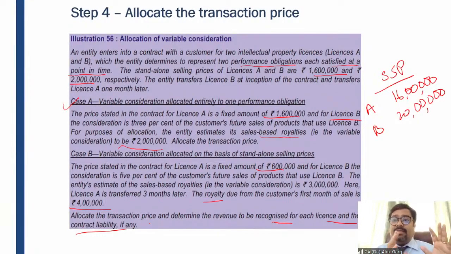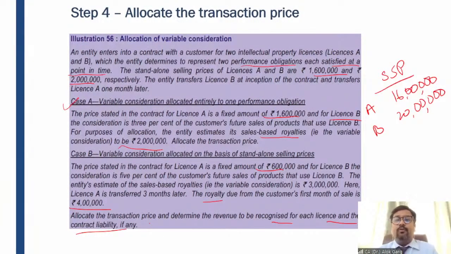And the standalone selling price is 20 lakh for license B, but the entity is expecting a variable consideration of 30 lakh rupees. What does it mean? It means the entity is manipulating the transaction price between these performance obligations, right? Probably the entity wants to recognize higher revenue in the earlier periods and lower revenue in the subsequent periods.